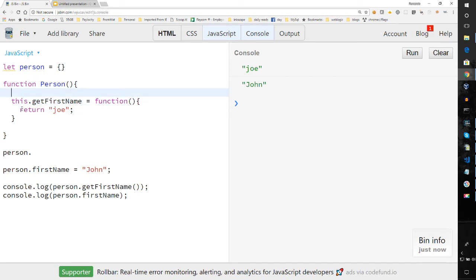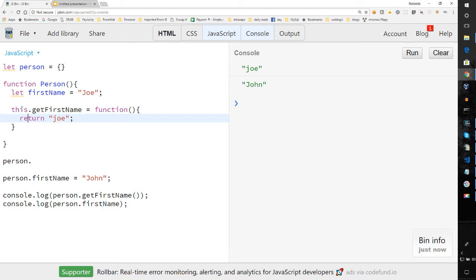And to make it even better, we can declare something in here. And remember from the last session that I said that this, you can access this. So we can return first name.